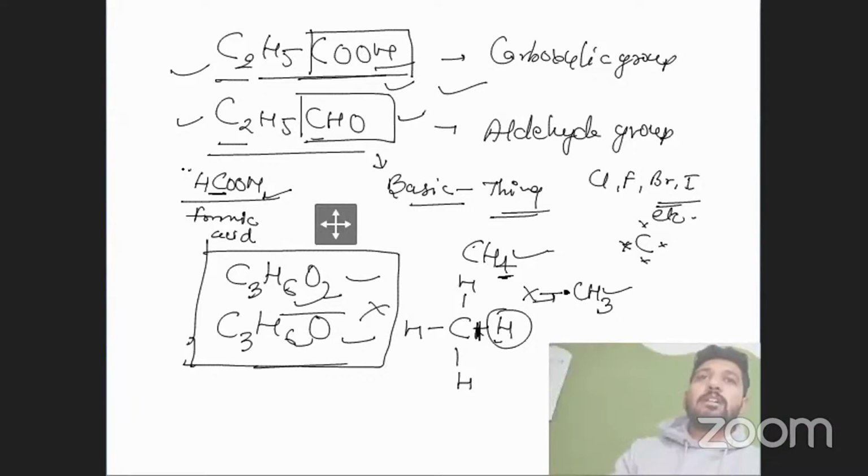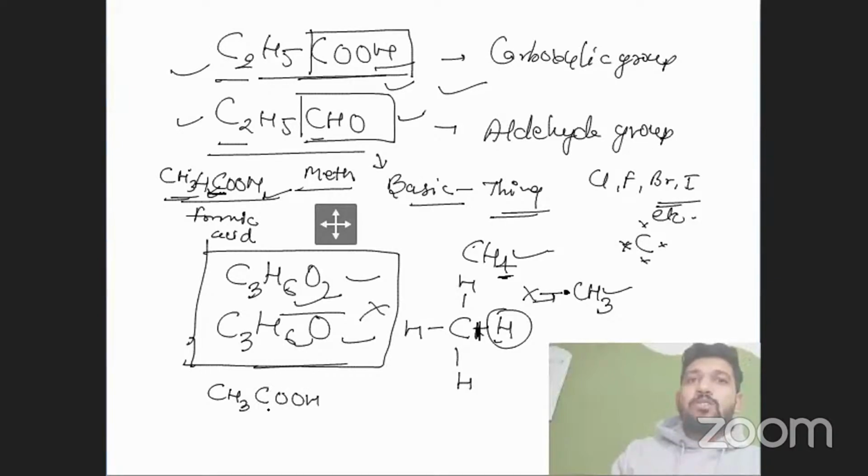First of all, let me tell you that if we exclude this carbon, then we will explain it as the meth structure. But if we include this carbon, then we will add CH3 here as well for the eth structure. This is really confusing for all the students: if we add CH3, we call it methane, but if we add the COOH group, the carboxylic group, it becomes the eth structure. This is the biggest confusing thing out there.